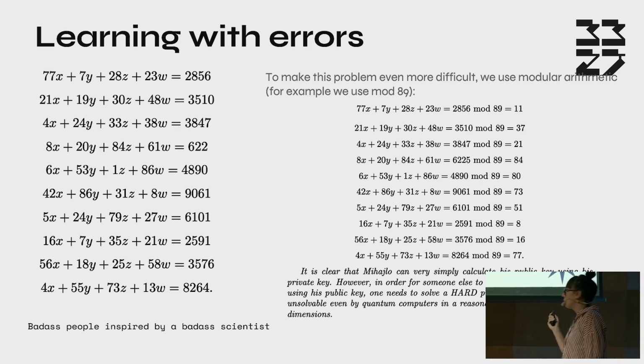And it's almost impossible to find out Mihailo's private key if you know this public key, especially when you have a private key that has a lot of coordinates, okay? And this is impossible for our computers to solve in real time, but also if you have a quantum computer, it is believed that it is impossible too, okay?